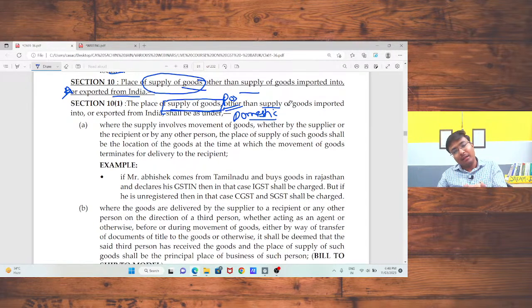Just take an example. I am taking the example of the textile industry. Multiple textile traders or textile manufacturers of Rajasthan are taking job work services from Kolkata because labor is very cheap there. So they are taking the services from Kolkata, and for that purpose they established one branch there, and they are transferring their stock from Rajasthan to Kolkata. In that case, they are going to charge GST on that stock transfer, and the branch is going to claim the input tax credit on that stock transfer. Is that okay?